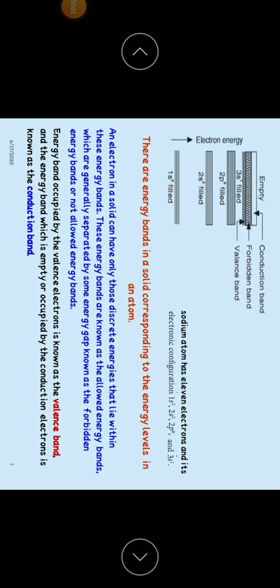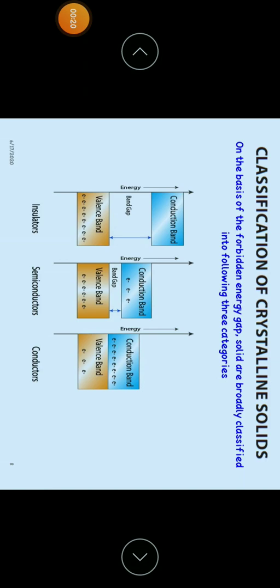Valence band. Energy band occupied by the valence electrons is known as valence band. Conduction band. Electrons which have left the valence band are called conduction electrons. The band which is occupied by these electrons is known as conduction band. Forbidden energy gap. The gap between the top of valence band and the bottom of conduction band is known as energy gap.